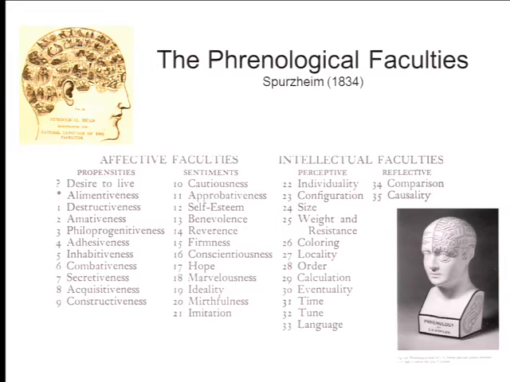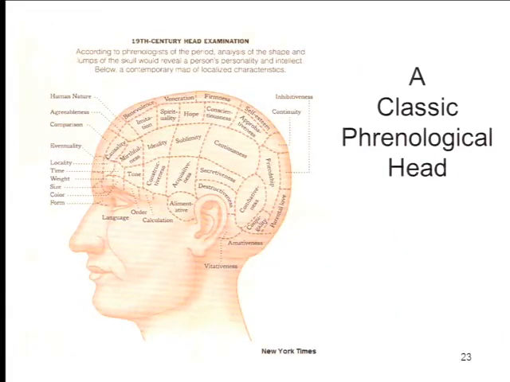Now, one of the things that's really interesting about this, there's a classic phrenological head. Cautiousness was supposed to be here, in what we would now call the posterior parietal lobe, and imitation up here, and benevolence and veneration down here, emotiveness, the capacity for love, destructiveness here around the ears, and so on. That was what the phrenologists thought. They got it pretty much all wrong, of course.